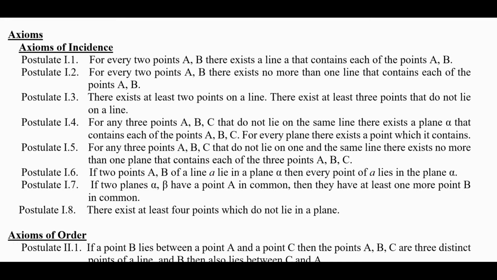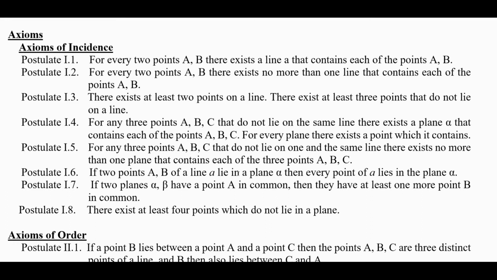Postulate I4 says for any 3 points A, B, and C that do not lie on the same line, there exists a plane alpha that contains each of the points A, B, and C. For every plane, there exists a point which it contains.